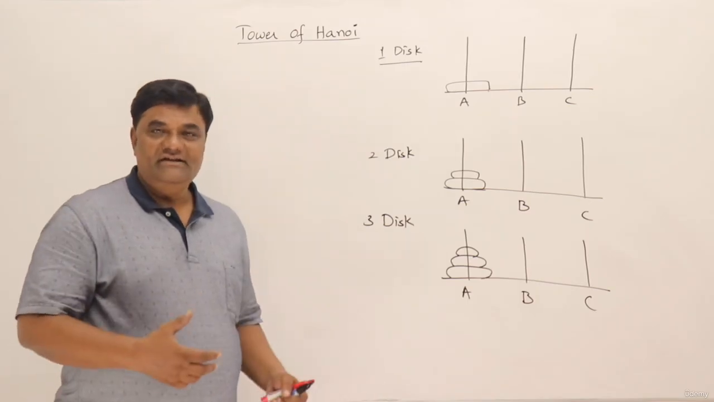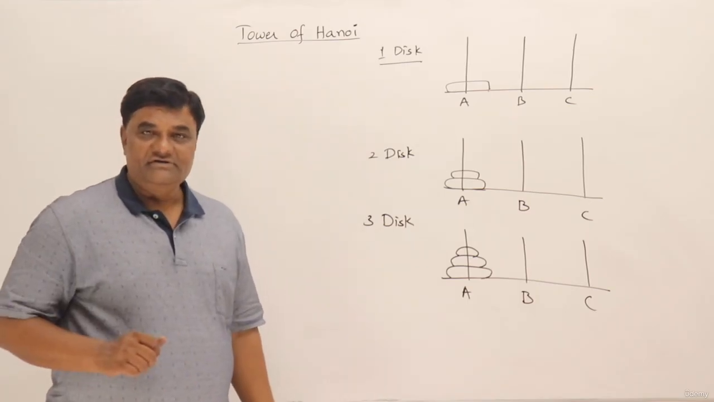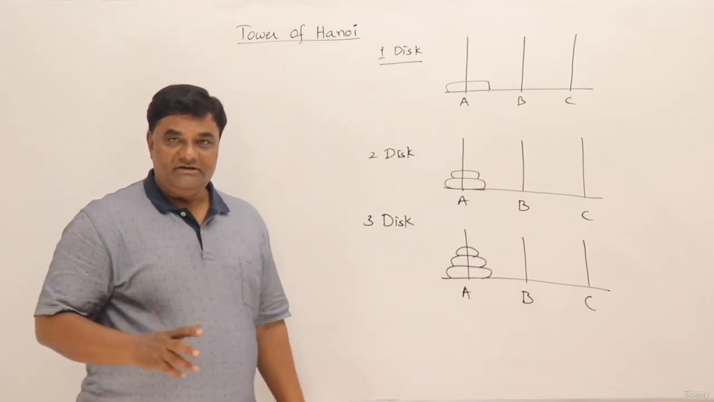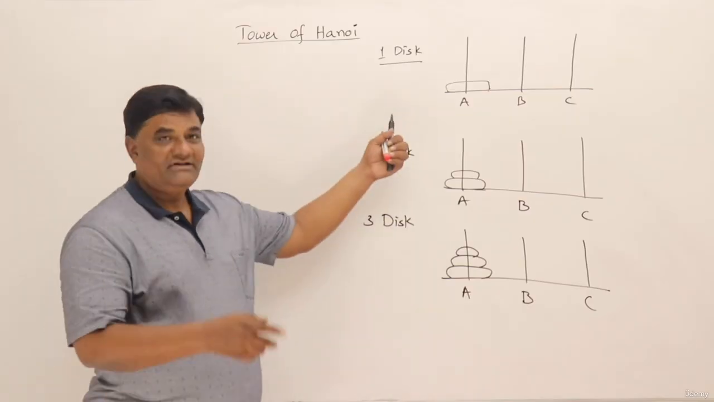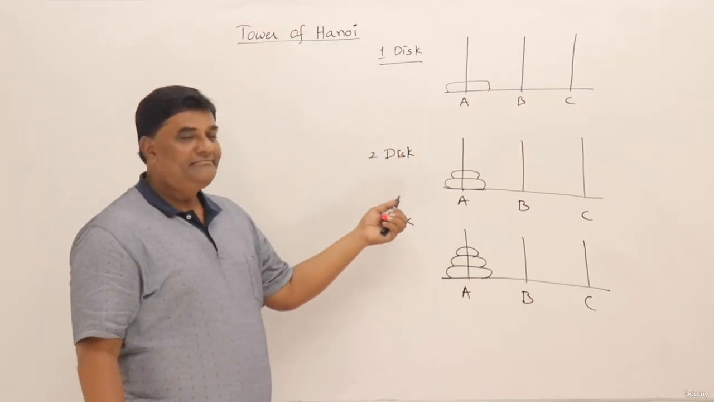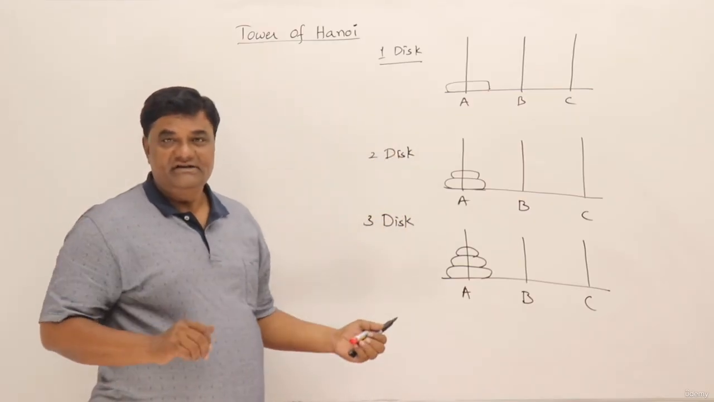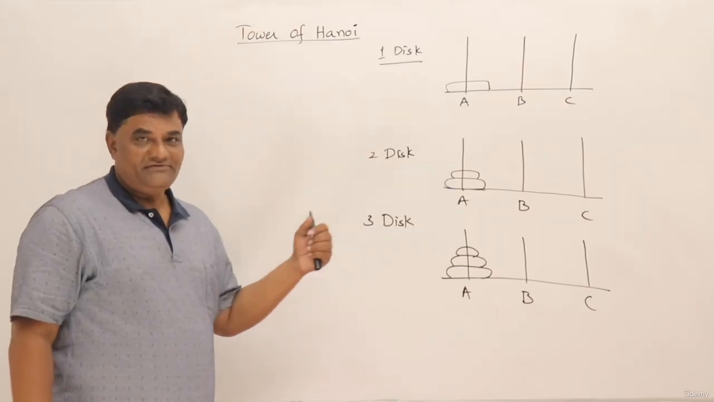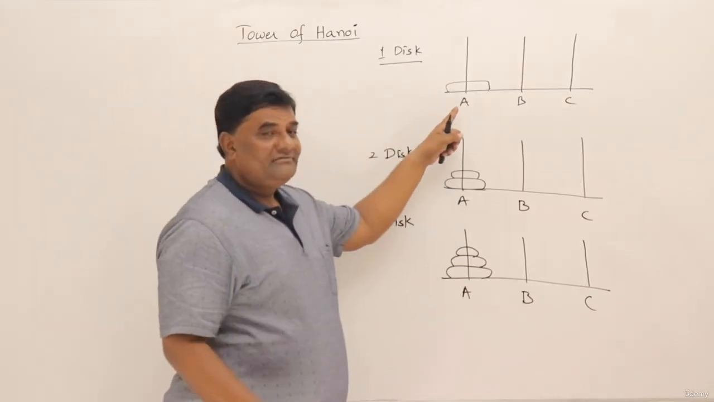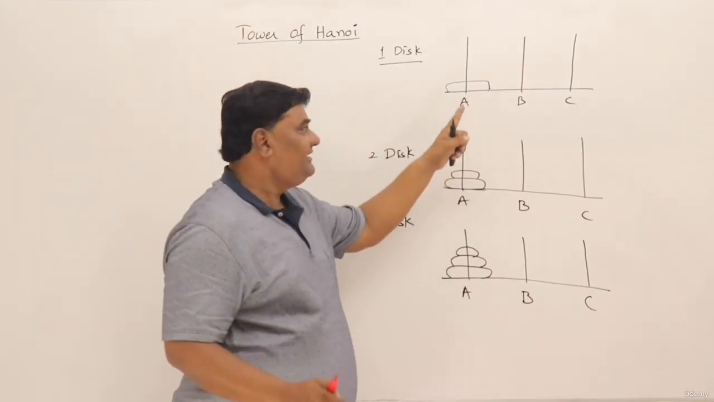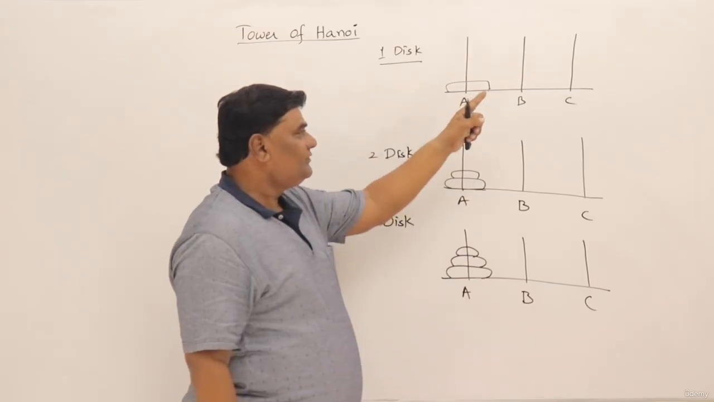Now we are ready to devise a recursive algorithm for this one. I have taken three problems here. One problem with a single disk, a second problem with two disks, and a third with three disks. Let us solve these problems one by one. So the first problem, there is a single disk. So simply move this disk from A to C.